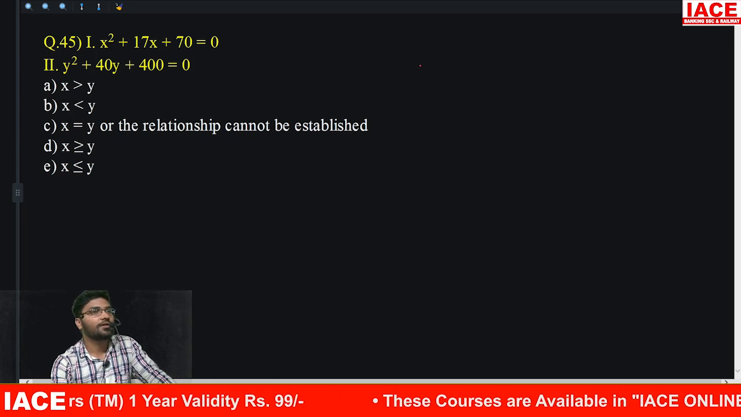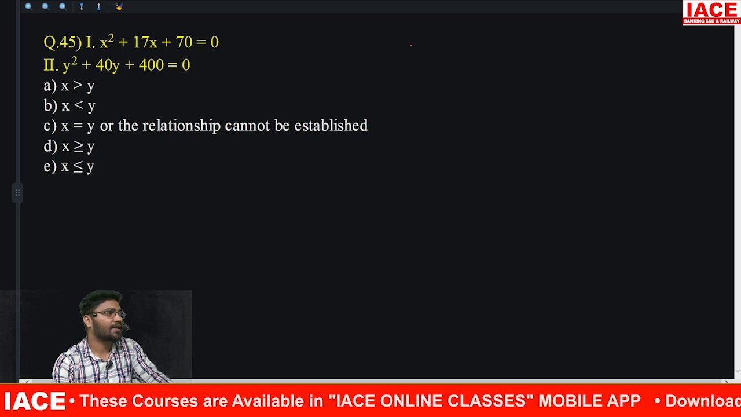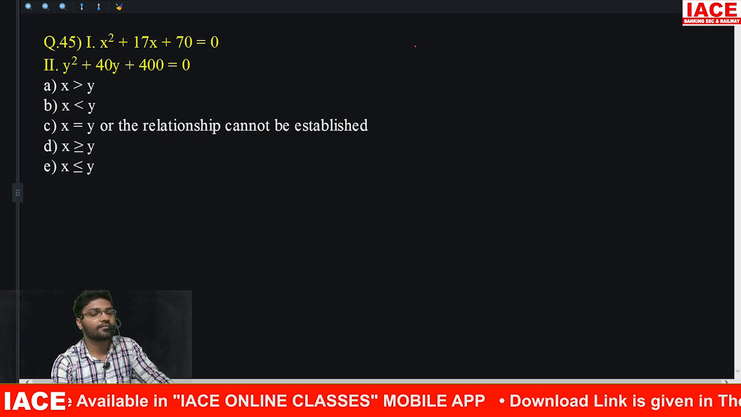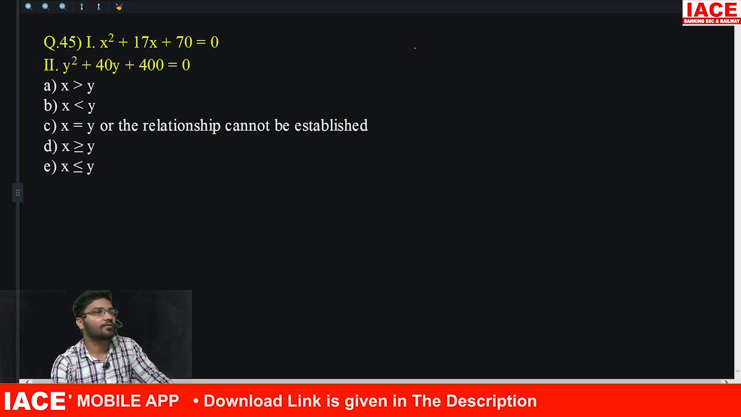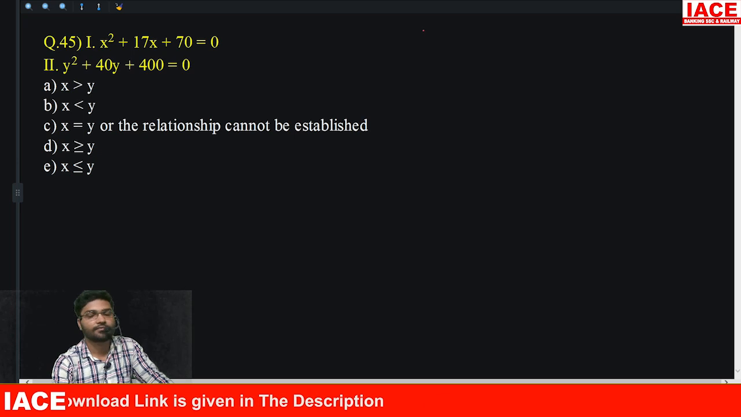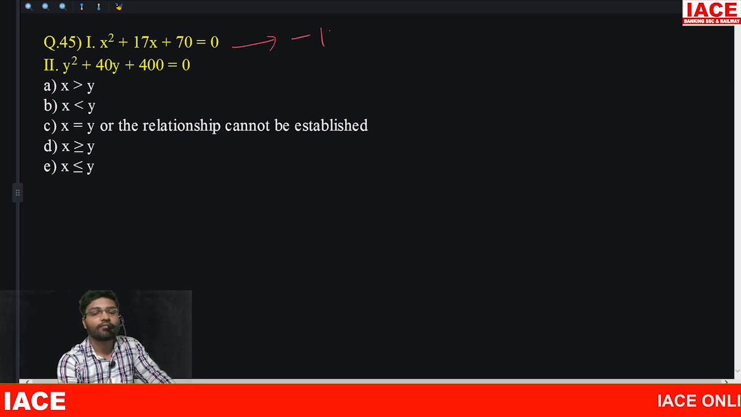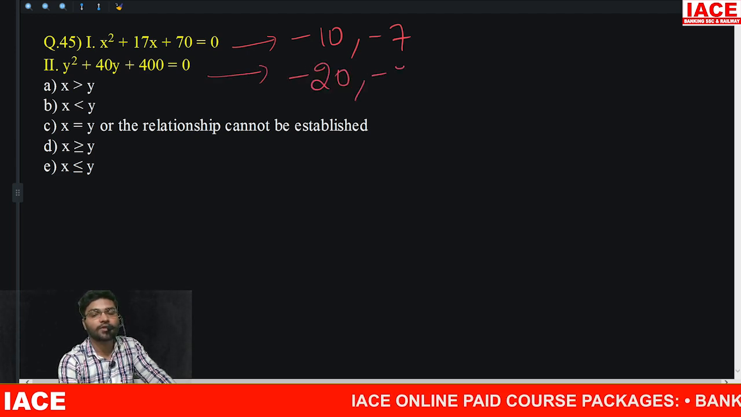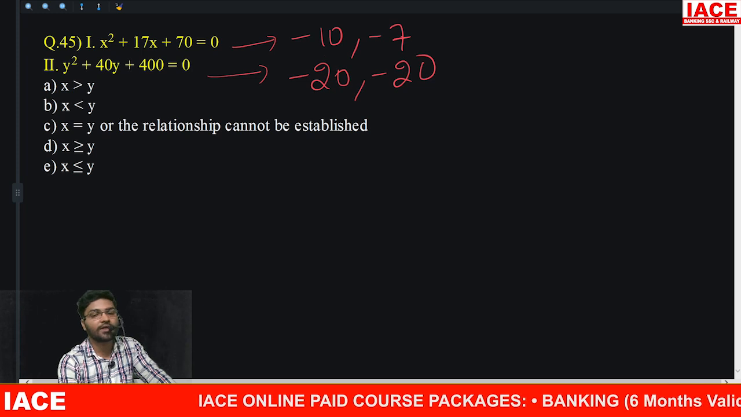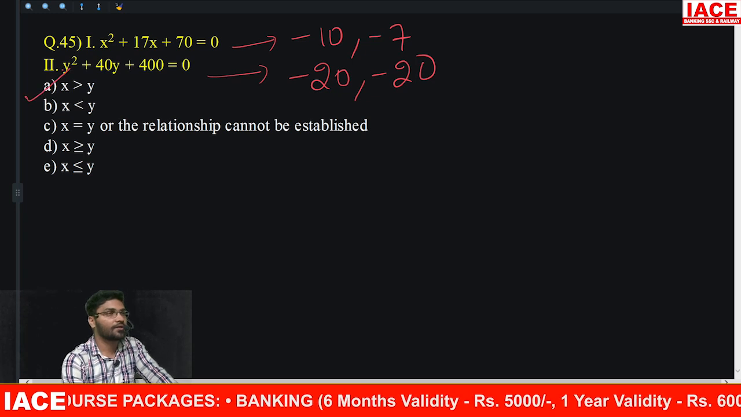What about this? Can I directly tell the answer? Directly check it. What is the answer? X less than or greater than? Greater than. Because both equations have negative roots. What are the roots for the first one? -10, -7. Second one? -20, -20. -10 is greater than -20, -7 is also greater than -20. So the answer will be x greater than y.